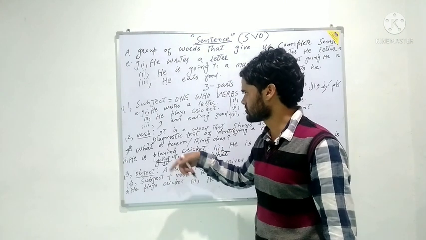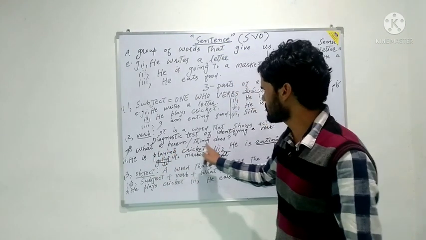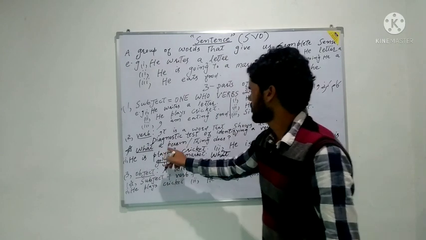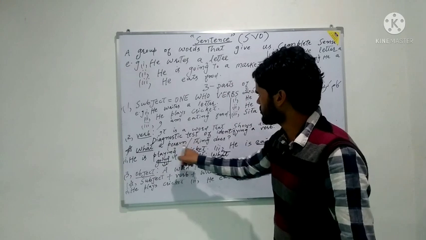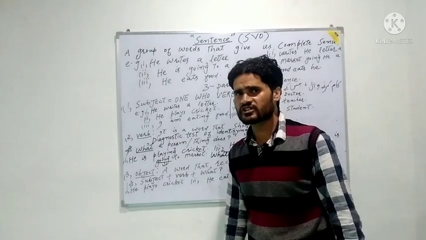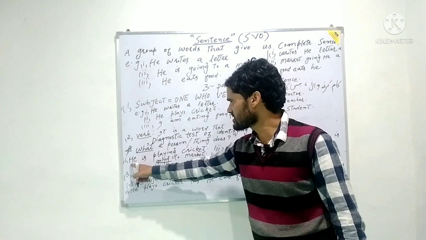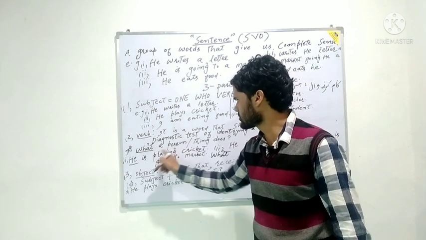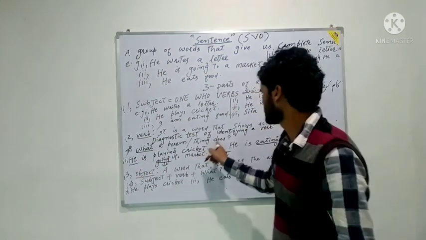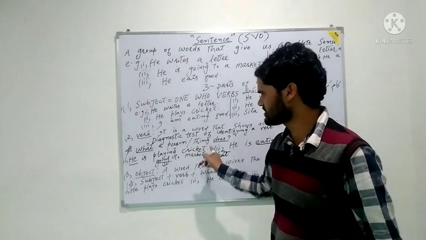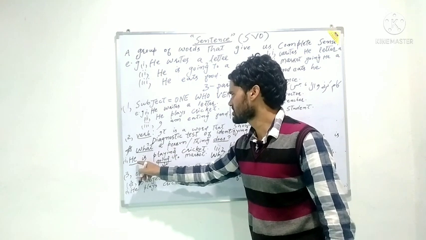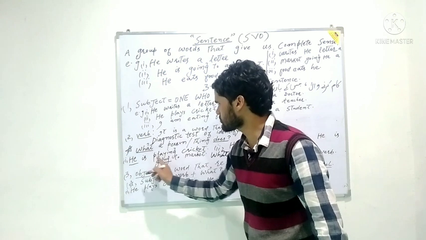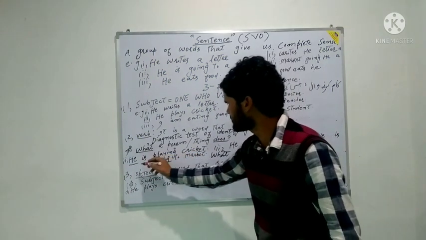Now we will apply it to the identification of a verb. First of all, we have to use the word what. Then we have to find out the person. Here the person is he. First of all, what, then it will be followed by he. What he, then after that it will naturally be followed by does. What he does, what will be the answer according to the sentence?